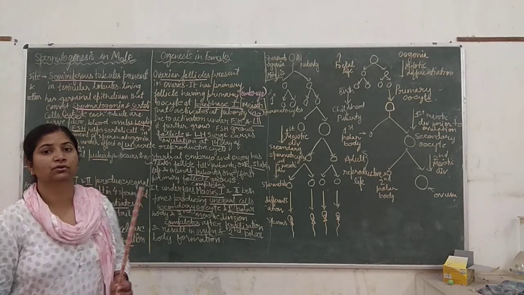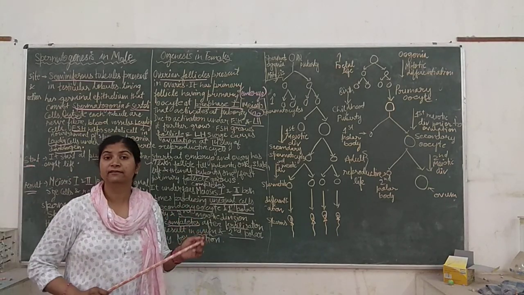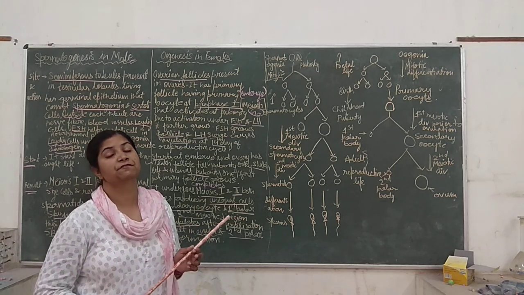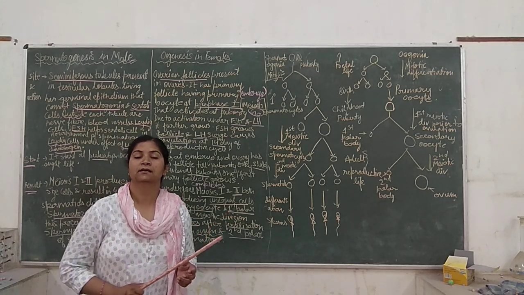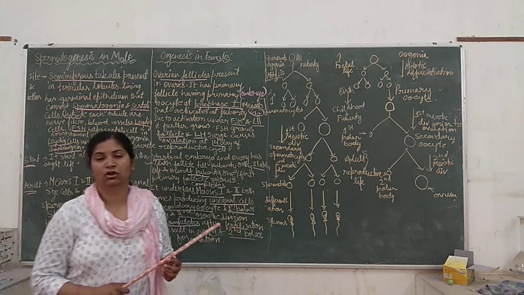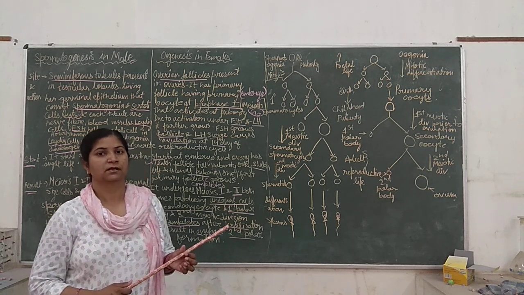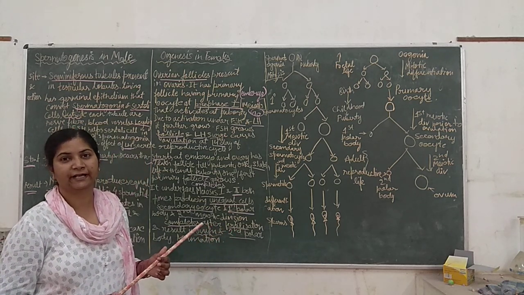So this is about oogenesis, and I want you to learn and read this from the NCERT, as well as if you are referring to any reference book, like Pradeep's Fundamental Biology, or you are studying from Trueman's Biology. These are good books. Comprehensive Biology also you can take.